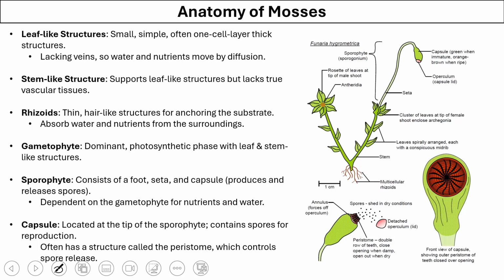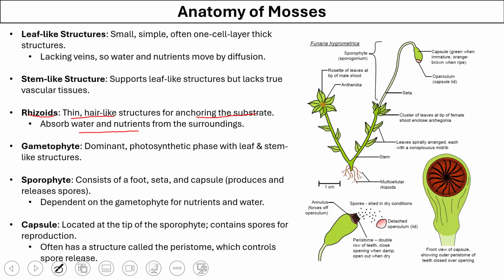Mosses have a simpler structure, sometimes only one cell layer thick. They lack any veins, that means they do not have any vasculature for transportation of water or nutrients. For the function of root, they have rhizoids, which are thin hair-like structures that help them to anchor to the substrate and absorb water and nutrients from the surroundings.